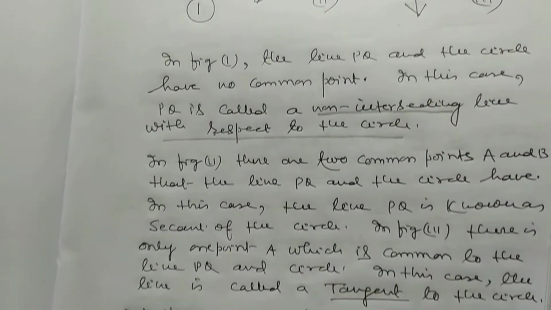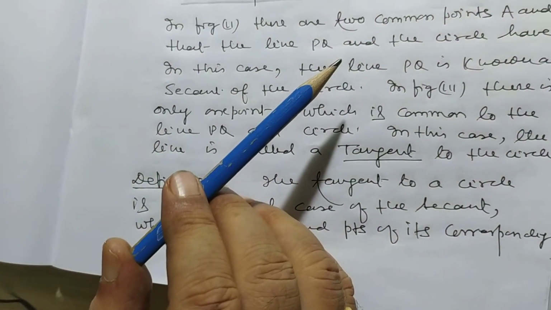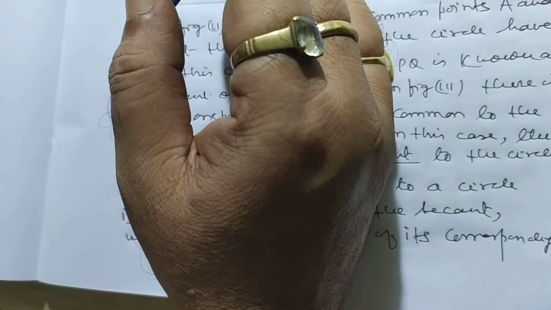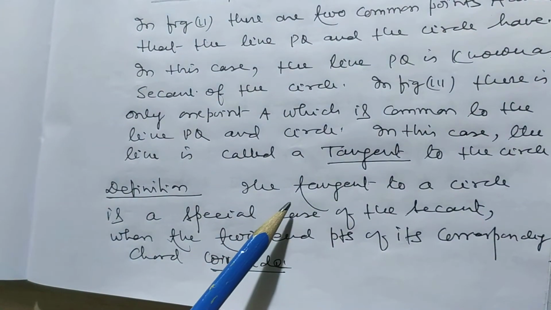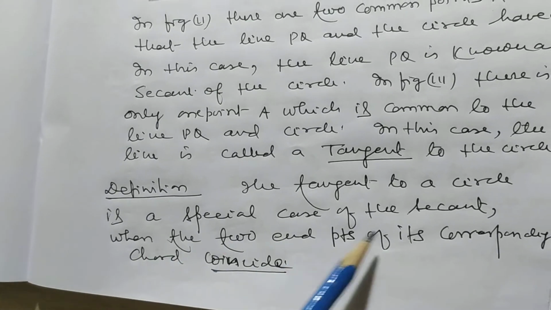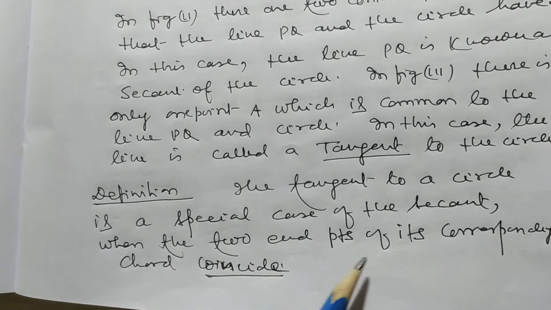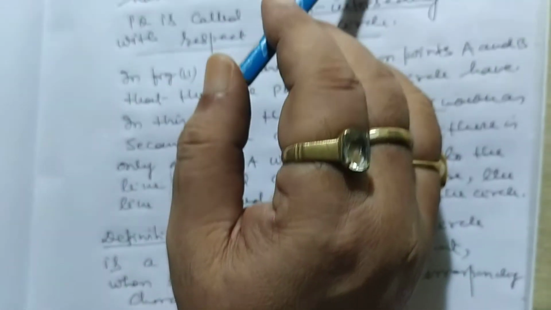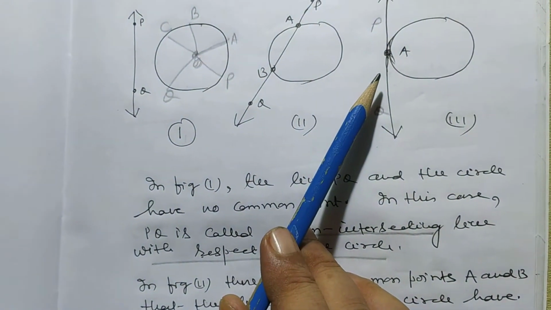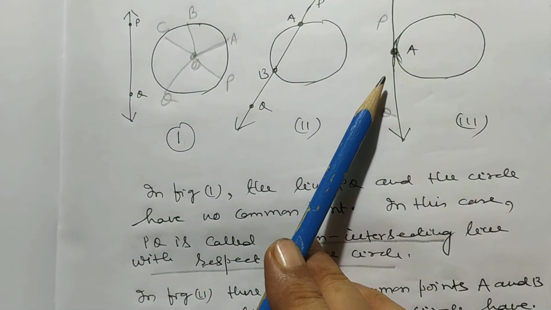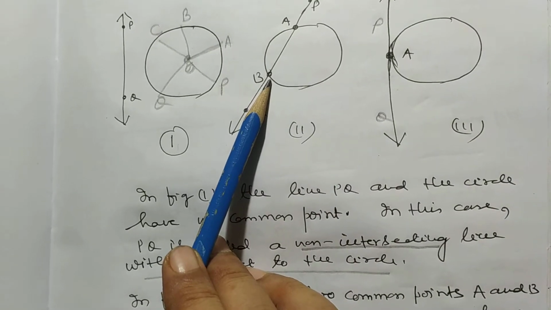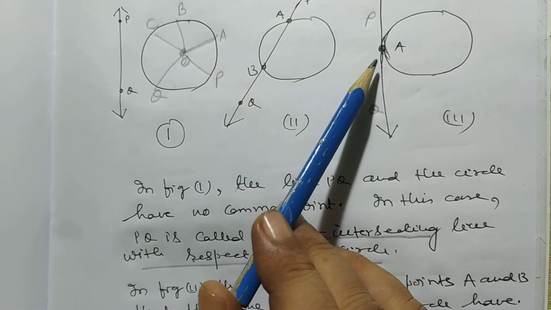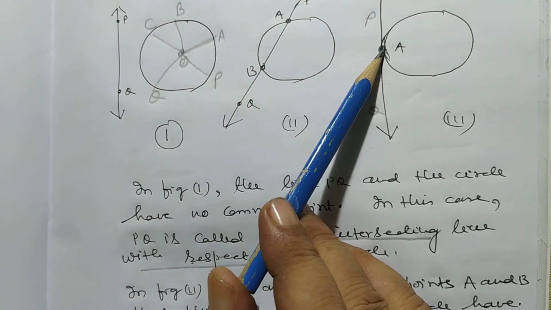Or here, limiting point, you may get trouble from this word limiting point. So you may define the circle in this way. The tangent to a circle is a special case of the secant when the two end points of its corresponding chord coincide. Here what do we observe? We observe that A and B, when it becomes tangent, these two points coincide at a single point, that is A.